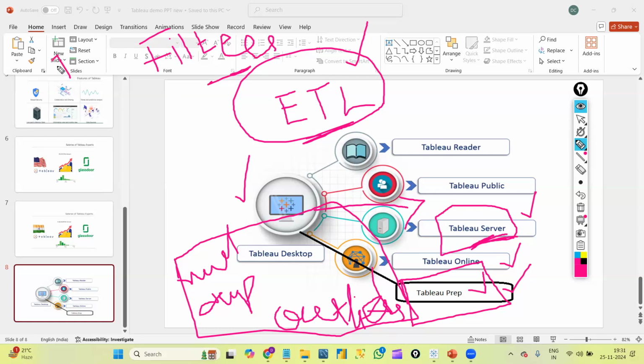We also have something called flows. Basically, Tableau prep is an ETL tool. First we will extract the data, whatever data we have, whether it is in an Excel file, a text file, or any database. We will connect to that data first, transform the data, and load the data back.